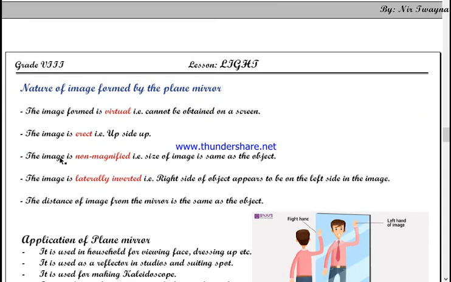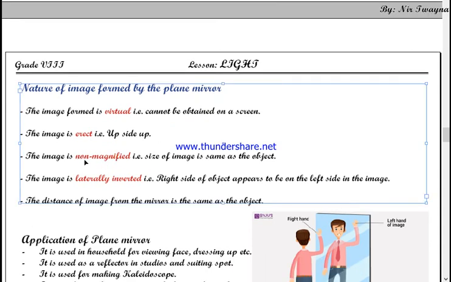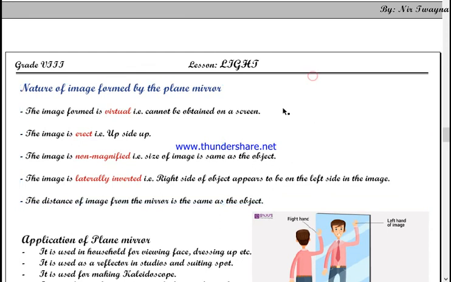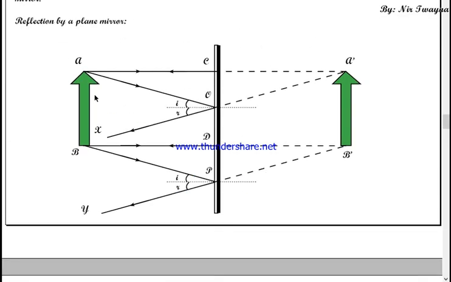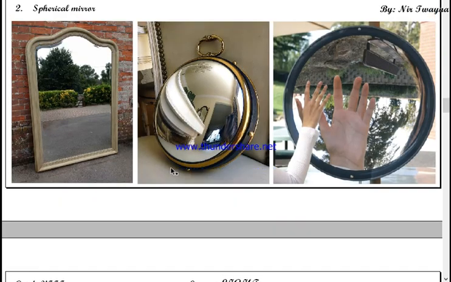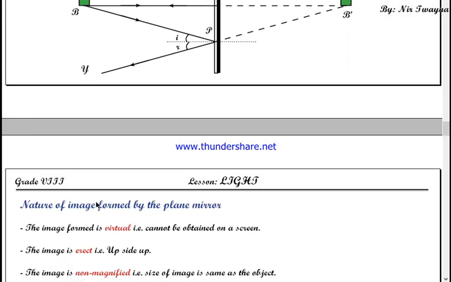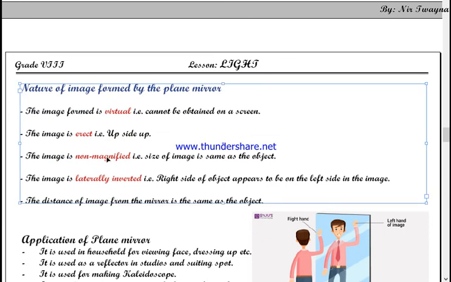And the third point is the image is non-magnified. Non-magnified means the size of the image does not change. The size of the image would be the same as the size of the object. Here you can see the size of object and size of image are not altered. In case of this mirror, the image is smaller than the object. In case of this mirror, the image is larger than the object. But in a plane mirror you will see the same size of object. That means non-magnified.